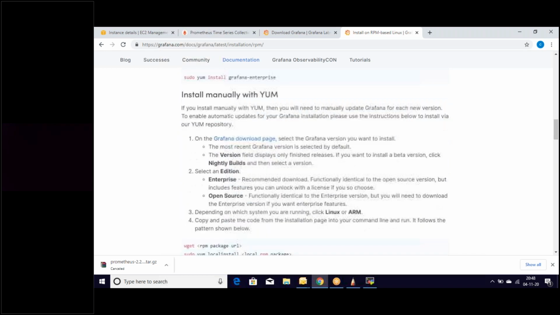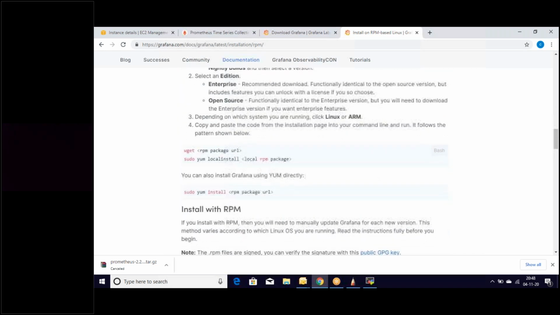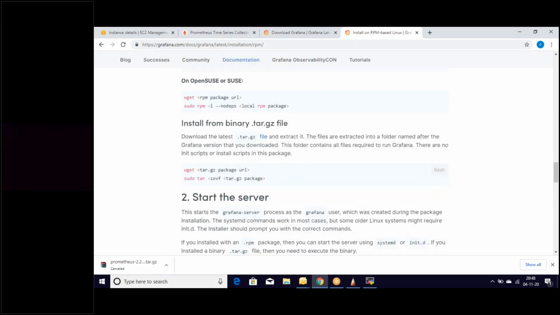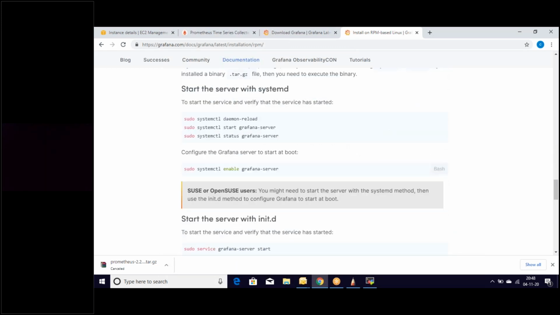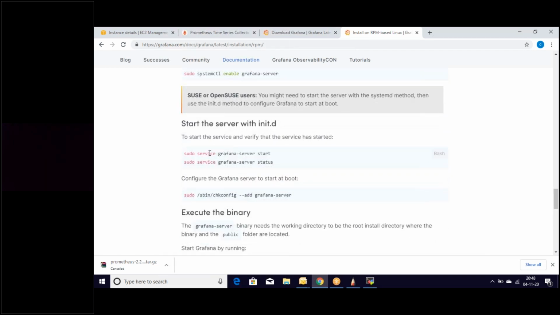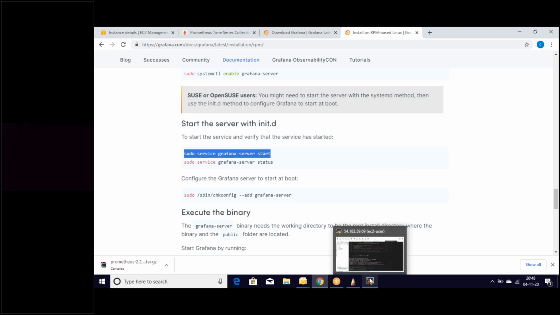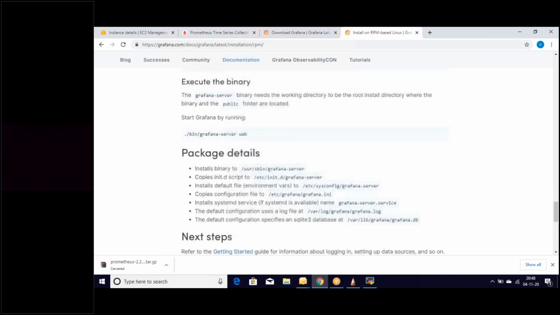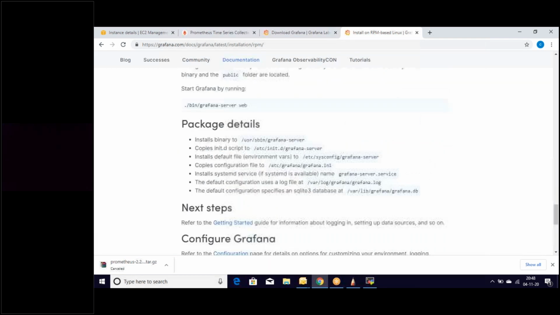Let's start the Grafana service. If we scroll down, we can see the commands for starting the server. These are the ones which we need to use. Sudo service grafana-server start. Is this the right command, or do we need to use any other commands? That would be the right command. Yes.